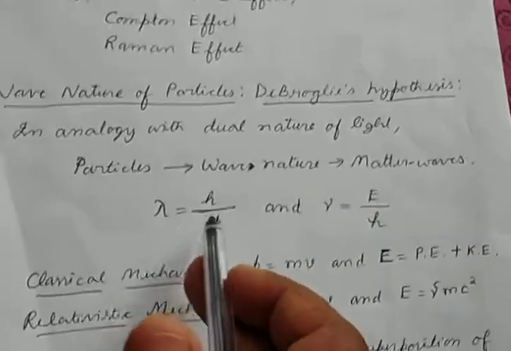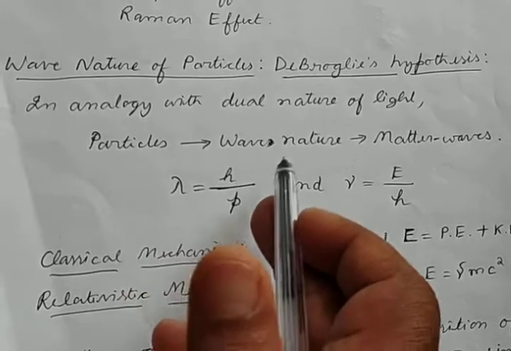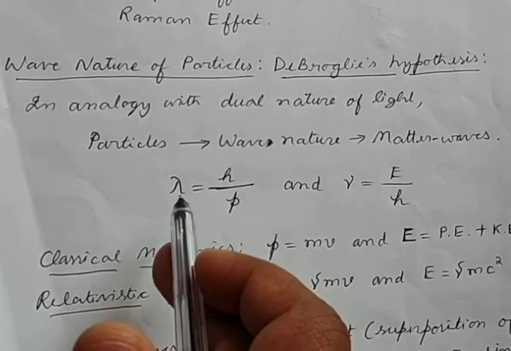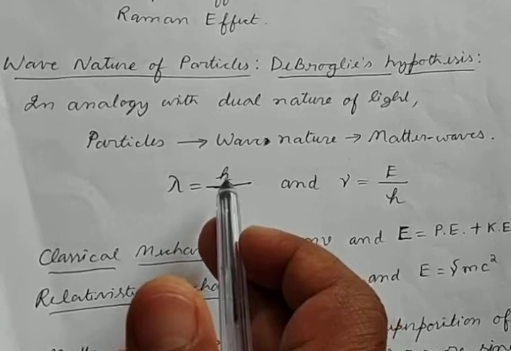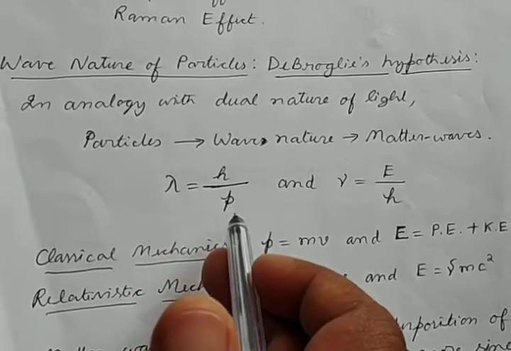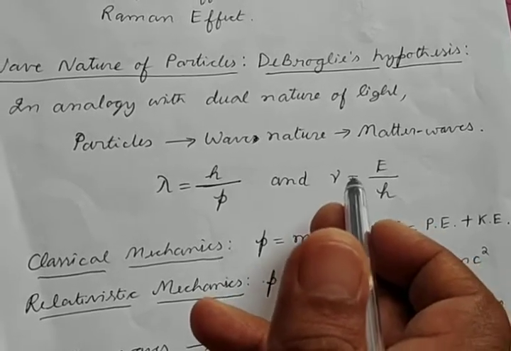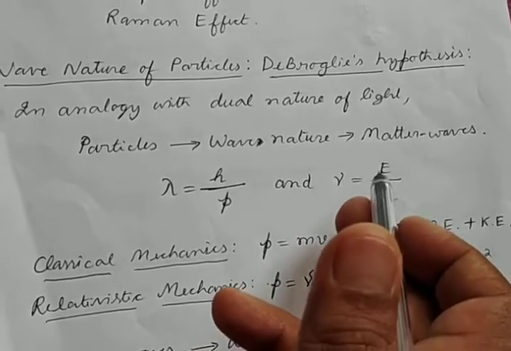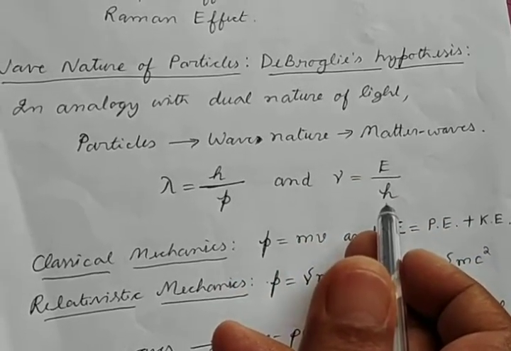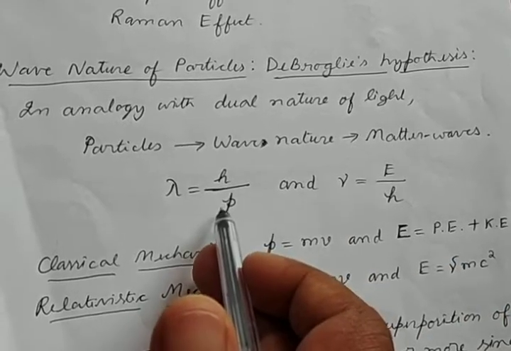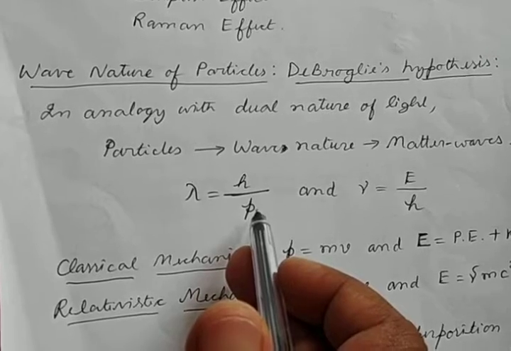And de Broglie also obtained an equation for the wavelength of such matter waves exhibited by particles. That is given by lambda is equal to h by p, where h is Planck's constant and p is the momentum. And the frequency of such matter waves is also given by nu is equal to E by h, where E is the total energy of the particle divided by Planck's constant. So this is known as de Broglie's theory, which shows that the particle also has wave nature.